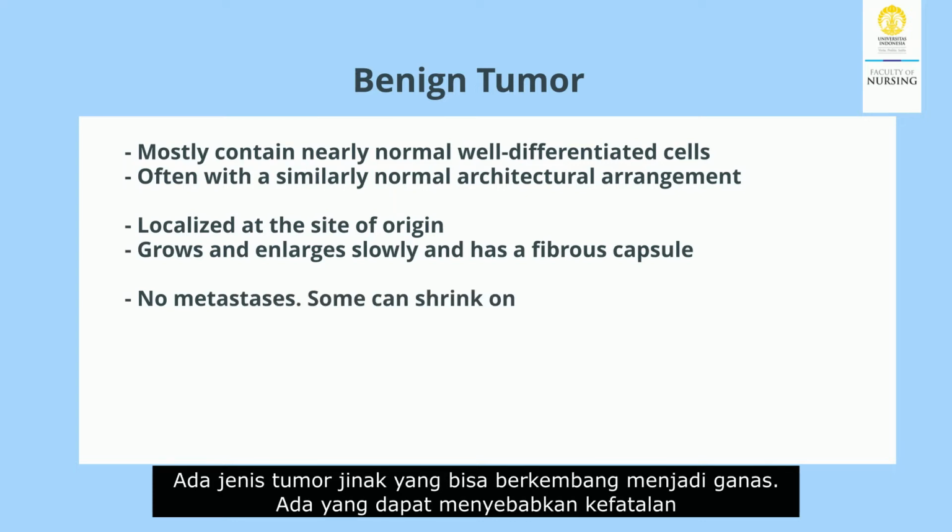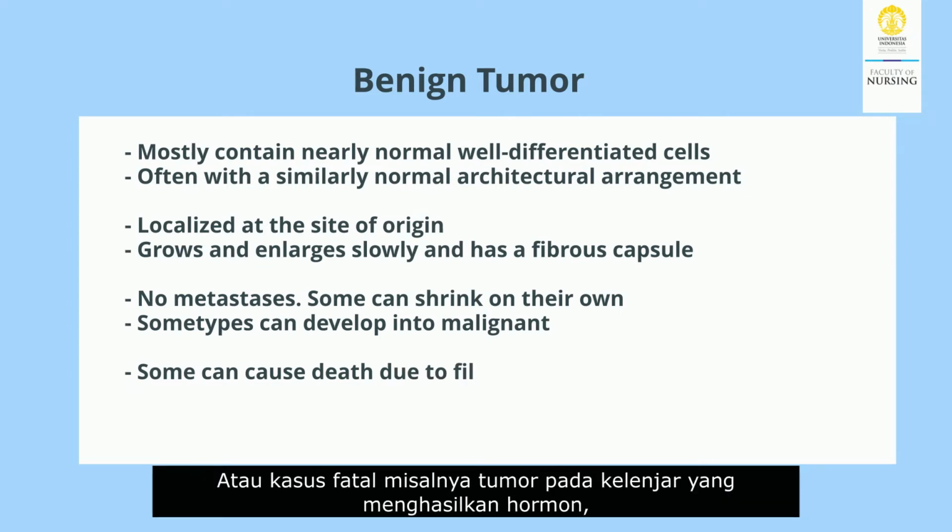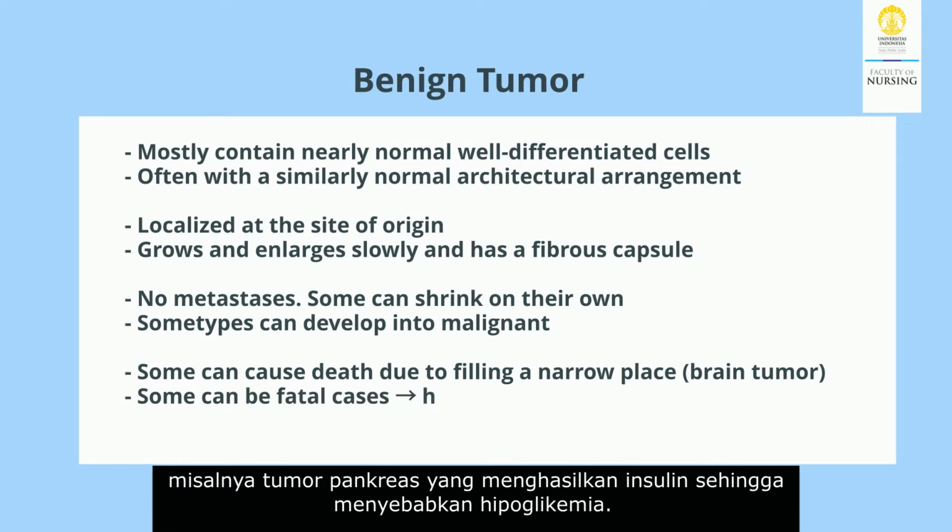There are types of benign tumors that can develop into malignant ones. Some can cause death by filling a narrow space, such as a brain tumor. Others are fatal, such as tumors in hormone-producing glands, like pancreatic tumors that produce insulin, causing hypoglycemia.